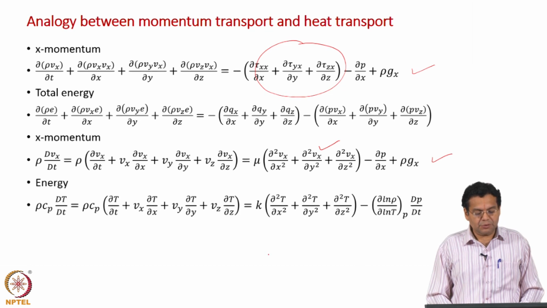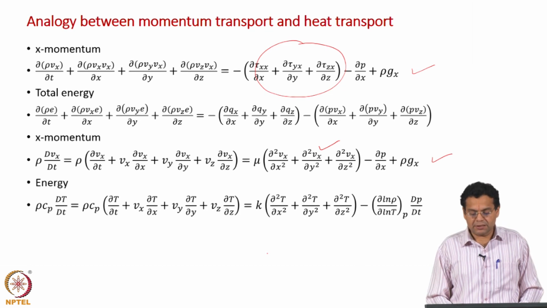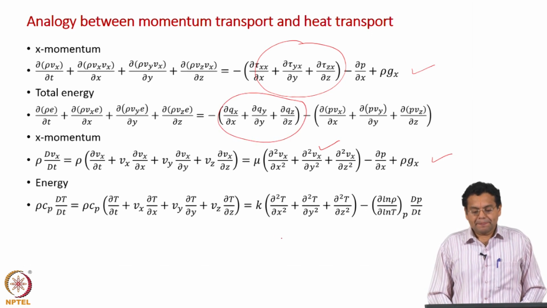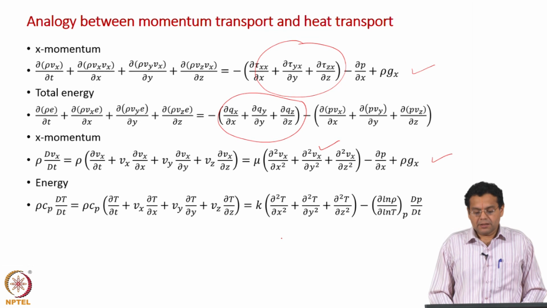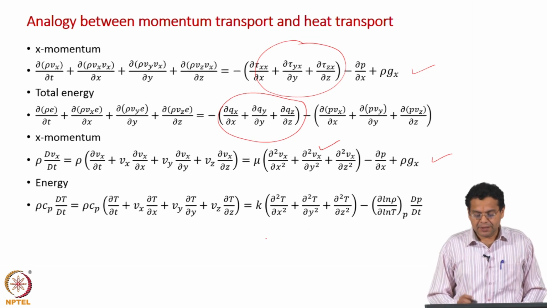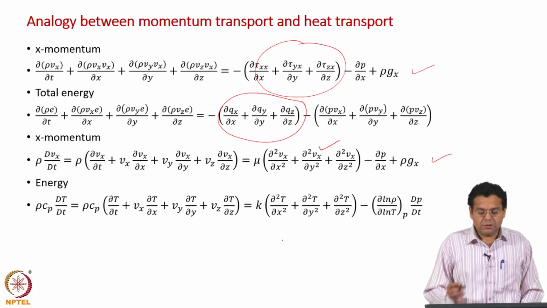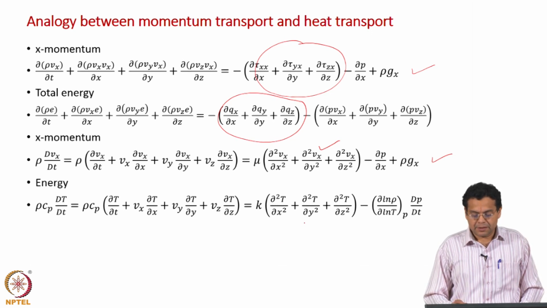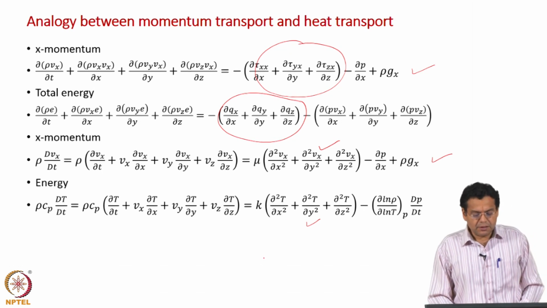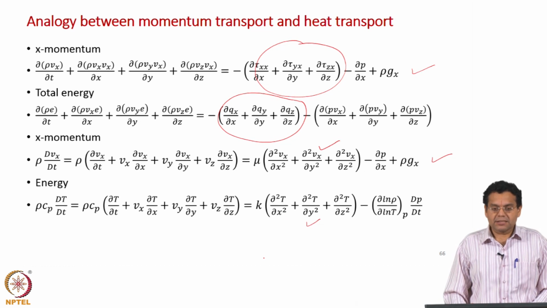Let us write the energy equation once again in terms of measurables. What have I done? I expressed the components of heat flux in terms of temperature gradient using Fourier's law of heat conduction and written this equation. So, now the equations are analogous.